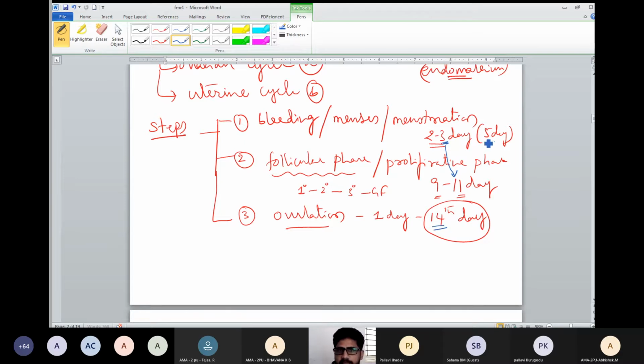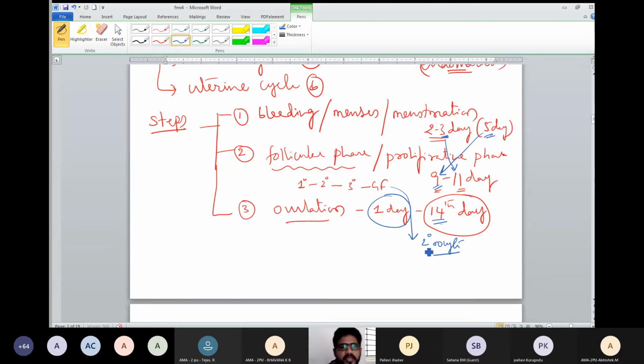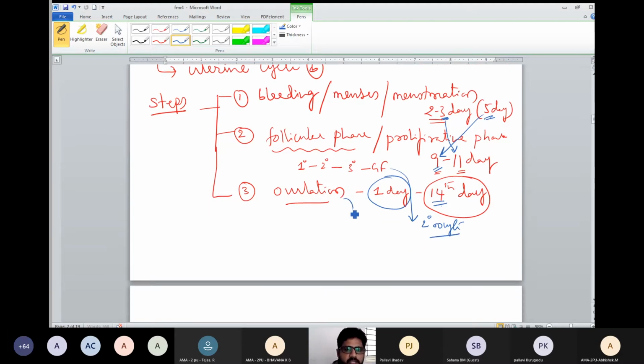If maximum 5 days bleeding occurred, next 9 days follicle will grow. So 9 plus 5, 14. That is why on the 14th day, that is a single day, ovulation takes place. At that time the Graafian follicle will be ruptured and the secondary oocyte will be released from the ovary. At that time what happens from the ovulation?